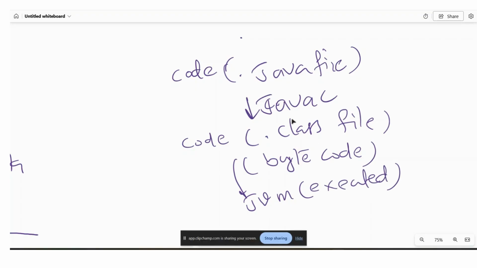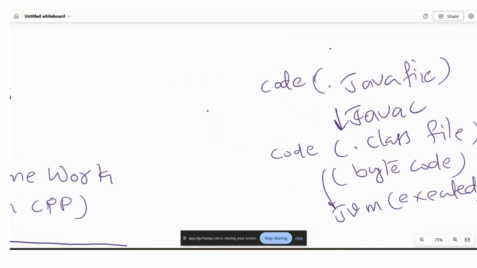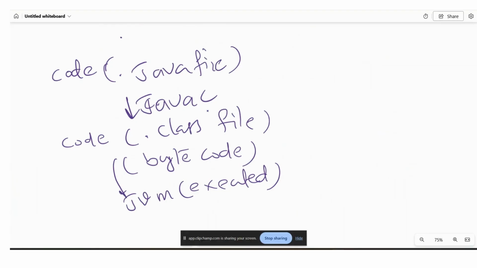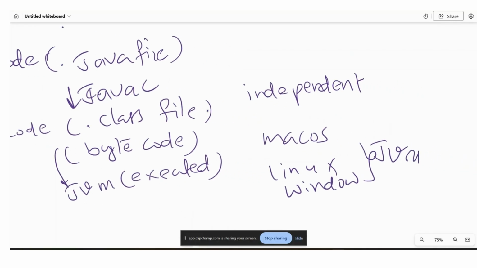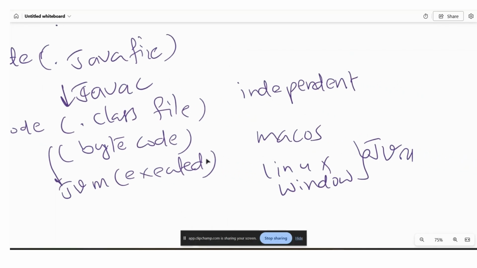So we can say that Java is a platform independent language. How can we say it? Let's see an example. The file which is a .class file is bytecode. You can run this file on any platform like macOS, Linux, Windows. If any of these platforms has a JVM, the JVM can execute this .class file on that platform. That is the reason why we can say that it is a platform independent language.